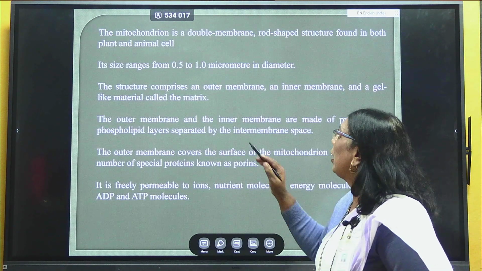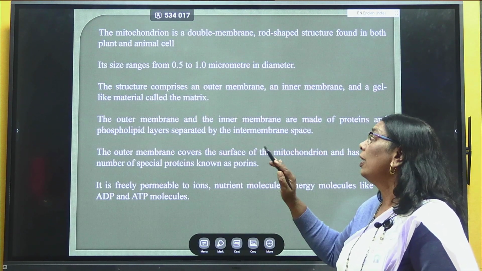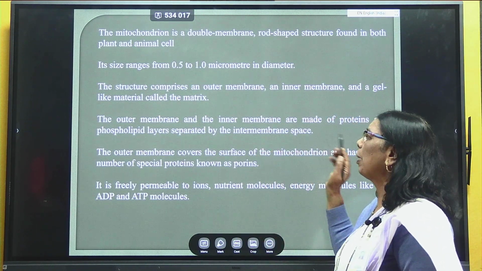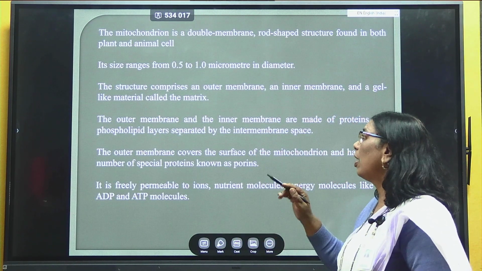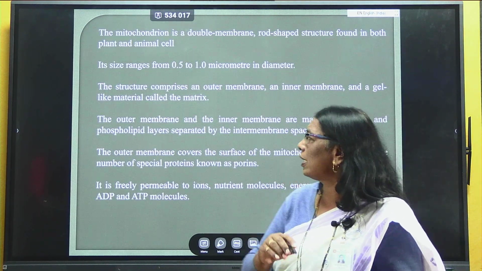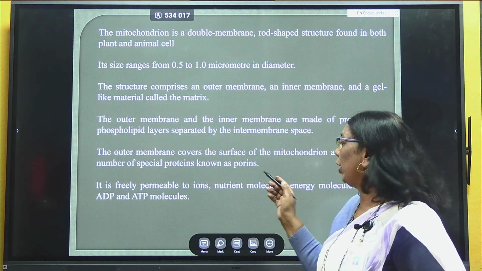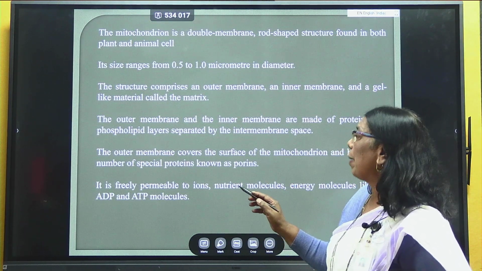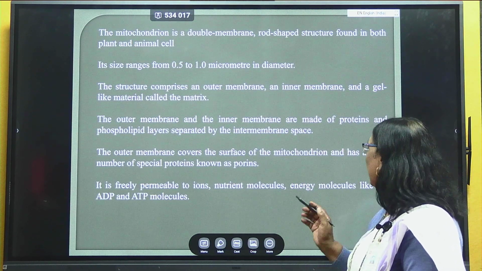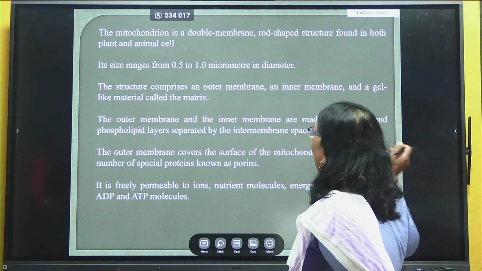The outer membrane and the inner membrane are made up of proteins and a phospholipid layer. These are separated from each other by a space which is termed as the intermembrane space. The outer membrane covers the surface of the mitochondria, and it has a large number of special proteins which are termed as porins. It is freely permeable to ions, nutrient molecules, and energy molecules in the form of ADP molecules as well as ATP molecules.